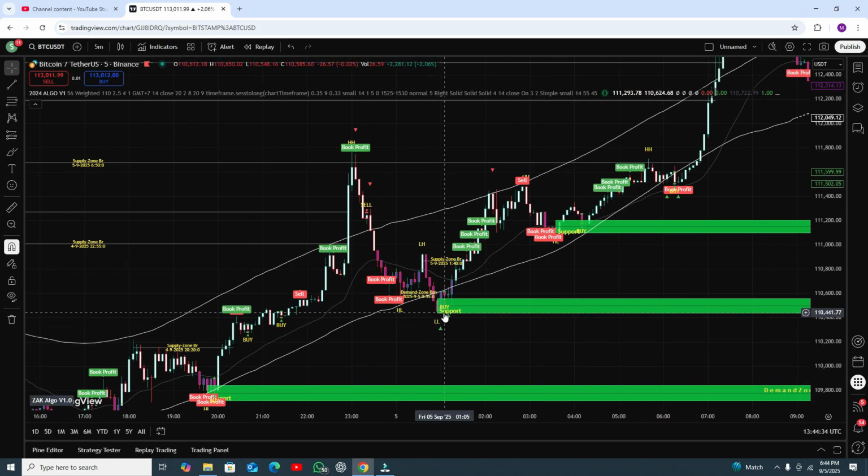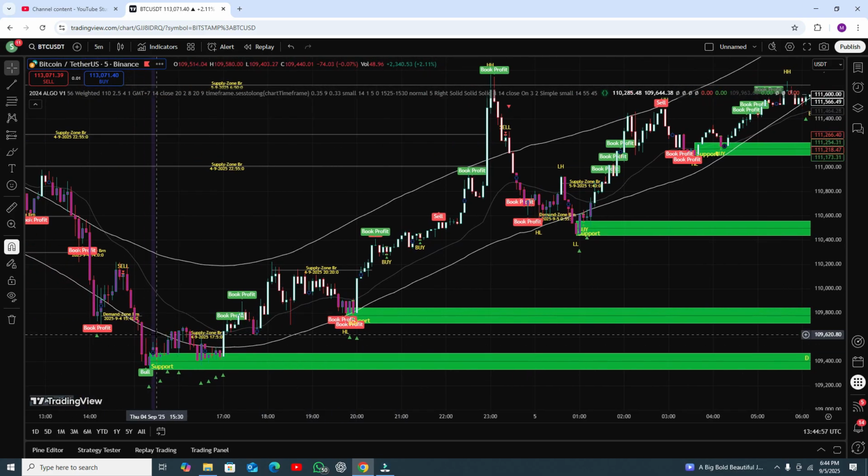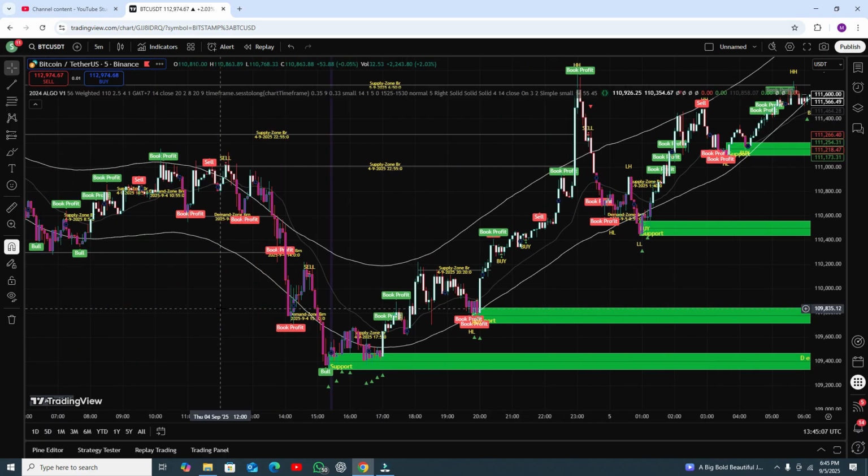Here you can see resistance appear, the candle is upside from the EMA, so you can take a buy entry. Okay, here you can see the support resistance appear, and after the support resistance appears, you need to watch that the candle must be upside from the EMA, then you take a buy entry. Here you can see the support appear, but after some time you can see the candle close upside from the EMA, so you can take the buy entry, and this is an amazing one.